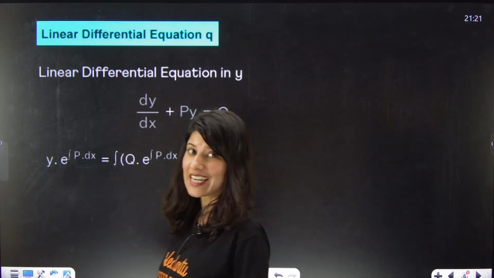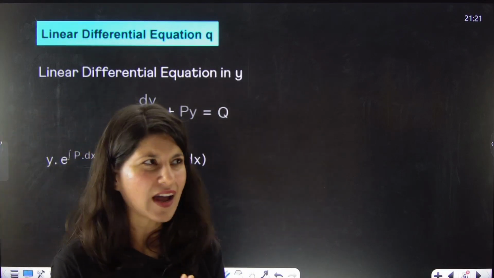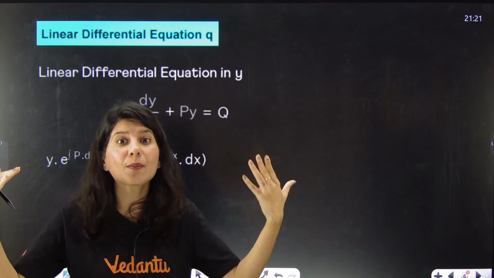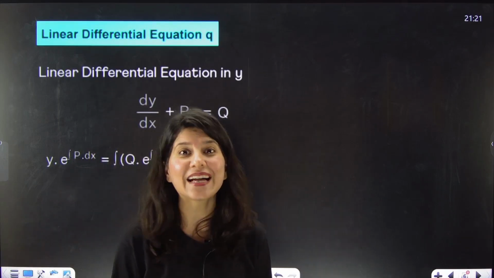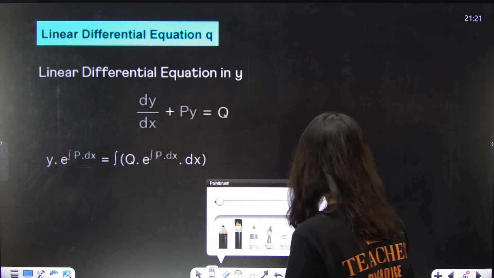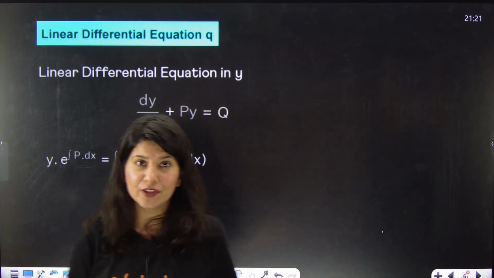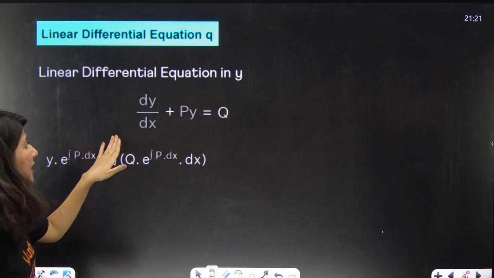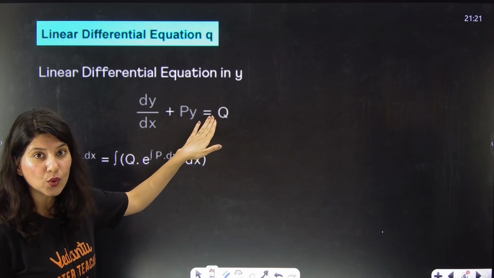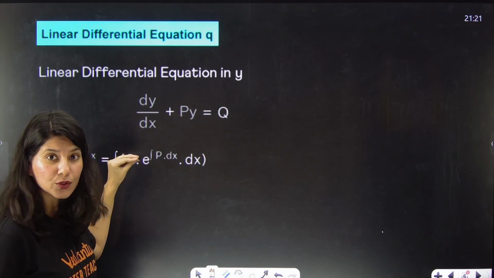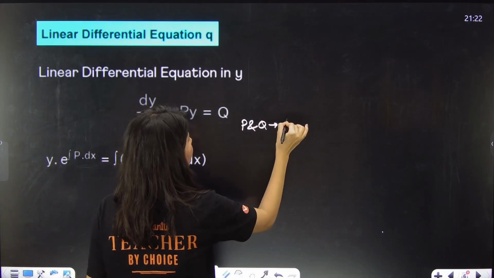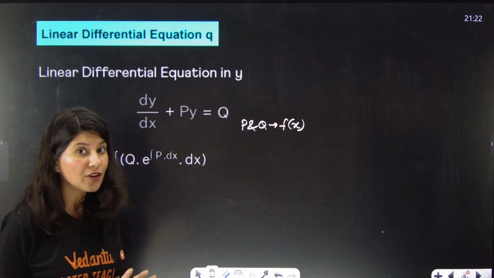Okay, and the next type is from differential equations, where I guess everybody should know that linear differential equation is of utmost priority. Even if you're skipping that chapter, you cannot skip this type at least. So first of all, the differential equation of the type dy by dx plus py equals q, where p and q are both functions of x, you don't have to solve it.